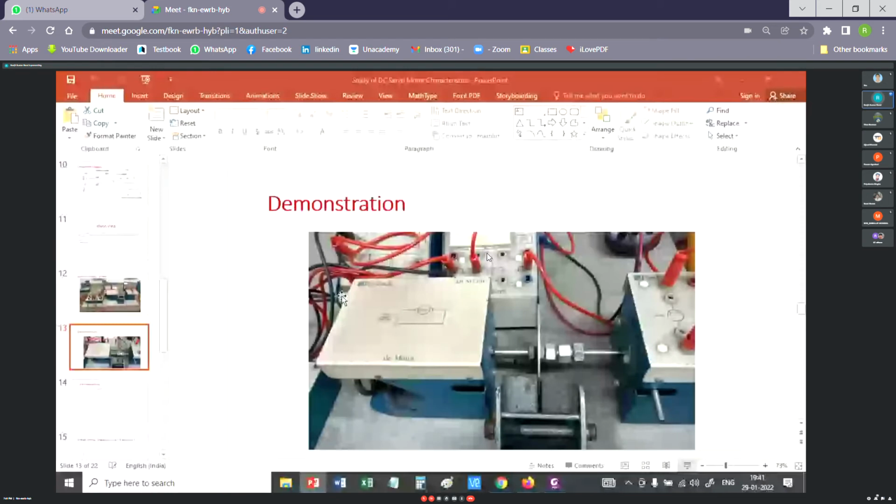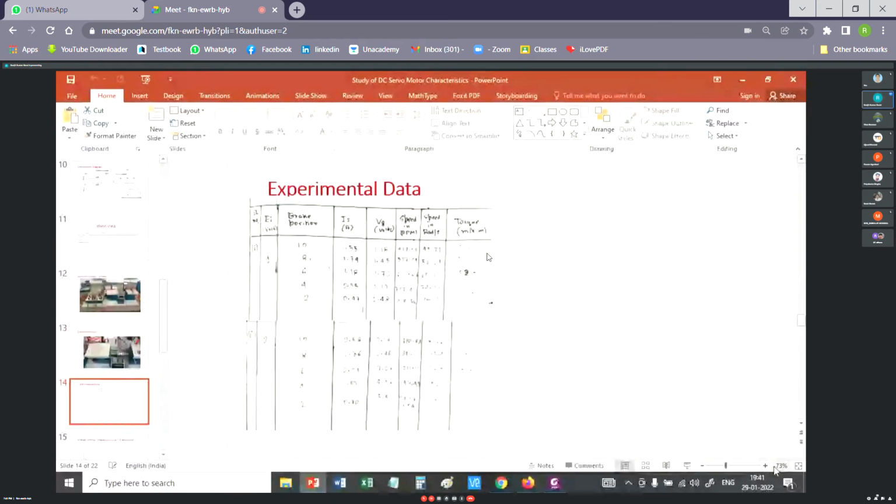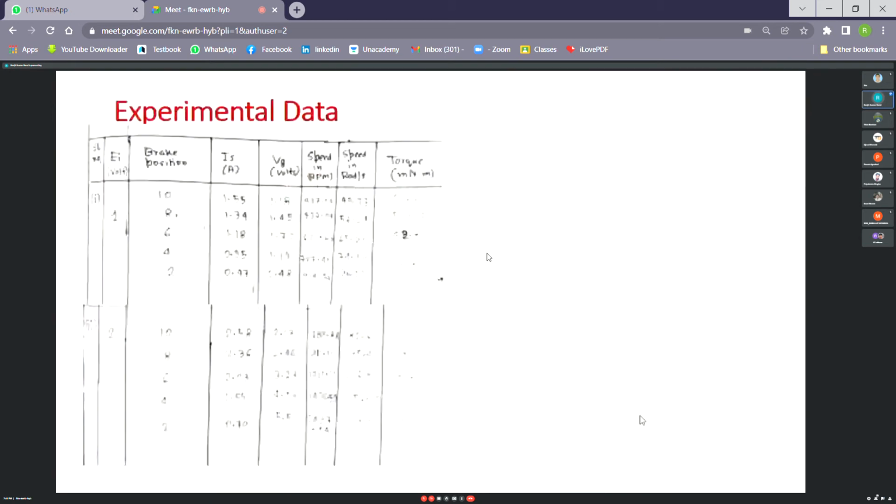Experimental data, this is just one example. I have taken these data sets from our repository in the laboratory. This open loop experiment is performed in two modes. One is input reference voltage 1 volt, another for 2 volt. Keeping the input voltage at 1 volt, we first keep the brake position at 10. Then we reduce the brake position. What will happen? At brake position 10, maximum load torque is applied, so there is maximum armature current to overcome the load torque, and the speed is small, 1.18.